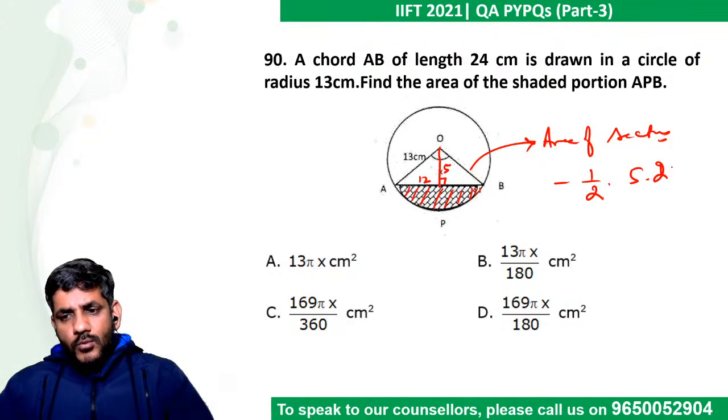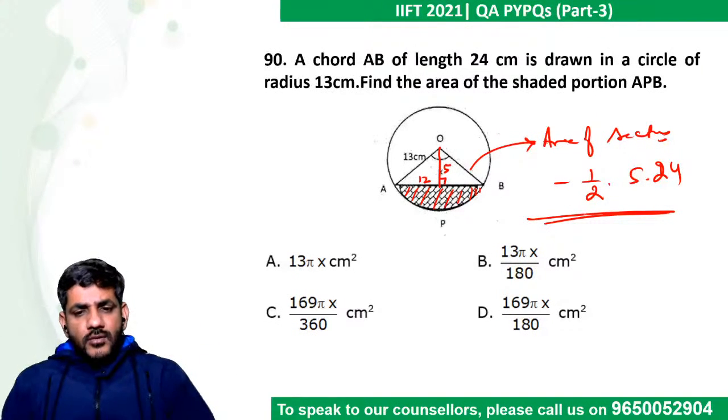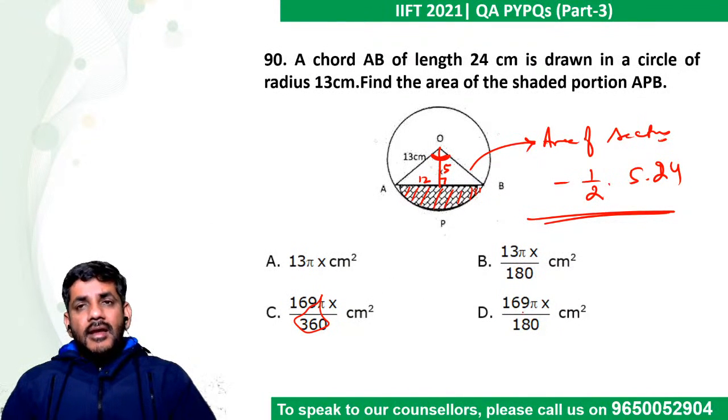So can there be a question easier than this? We have the radius, we have everything with us. We can easily calculate this. And this angle, that's the only problem. He has already given it in the form of pi by 360 degrees. So just use that. Nothing else is to be done. By that you will get the answer. Nothing else is to be done.